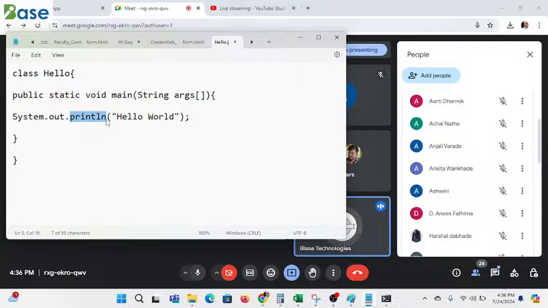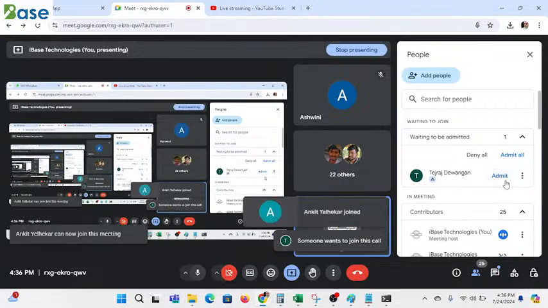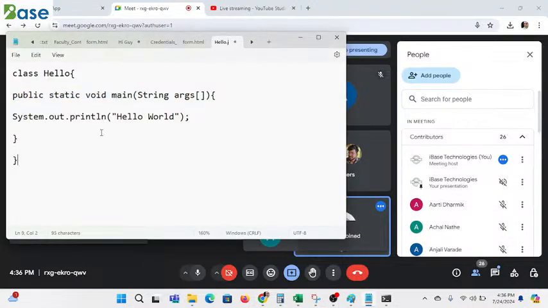And if you are talking about the JVM, it will always check for one method, that is public static void main. What does the JVM do? JVM will always look for whether public static void main is present or not. If it is present, it keeps it as the execution point and works from there. That is the way you talk about the public static void main String args method. So that's all about the JVM.